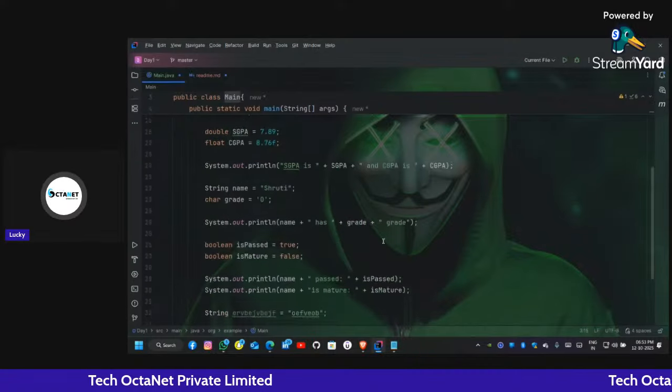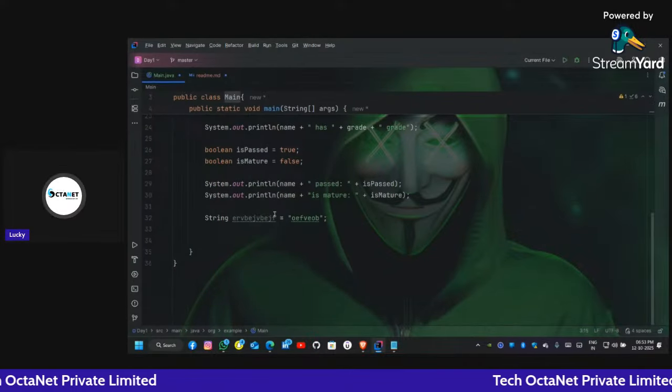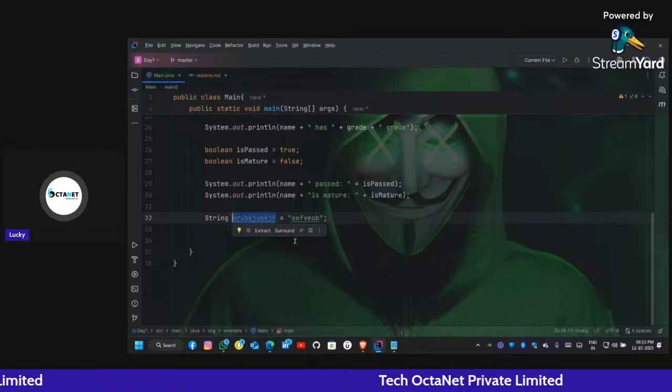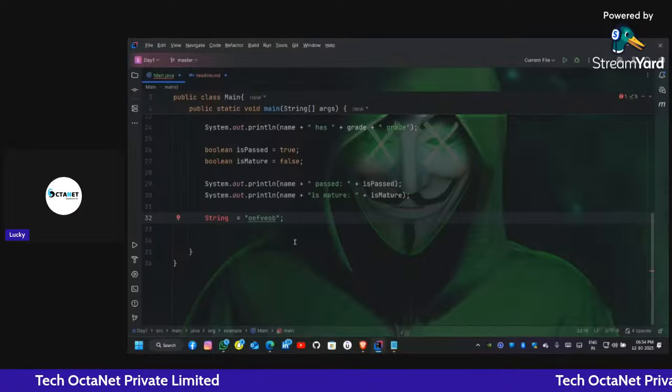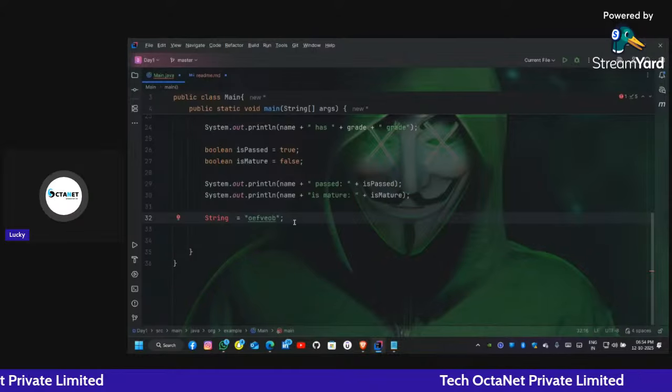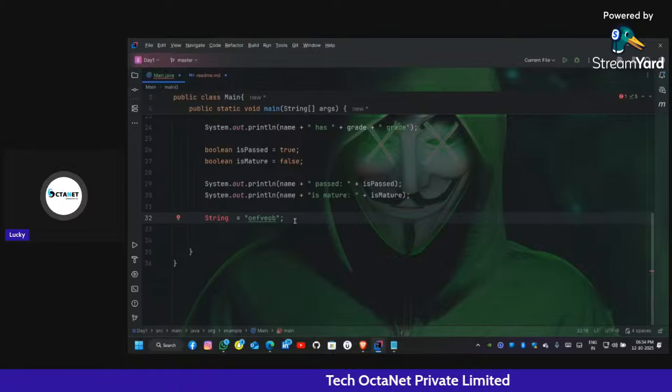Everyone clear about this? So this is not the right way to declare a variable. We should write something like, guys, you give an example. I don't see anyone interacting with me. Can you give me an example?